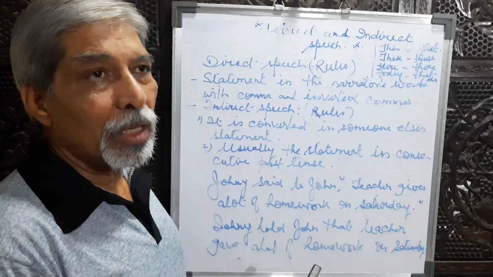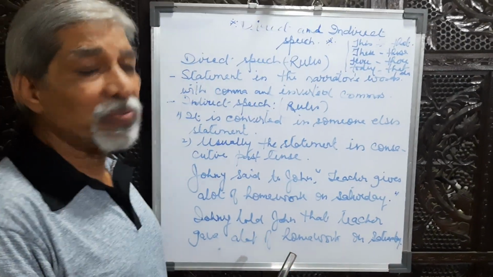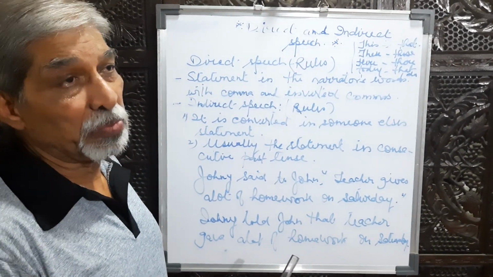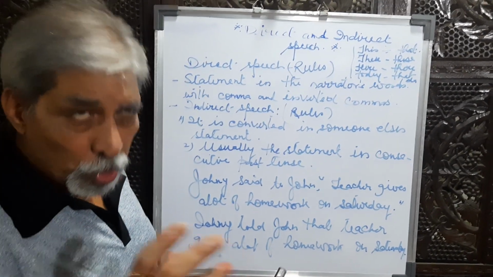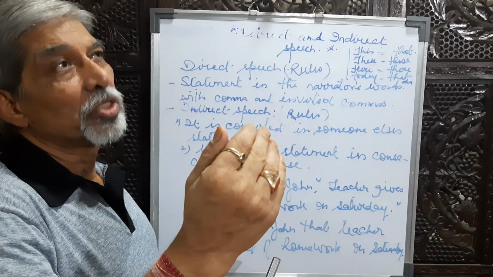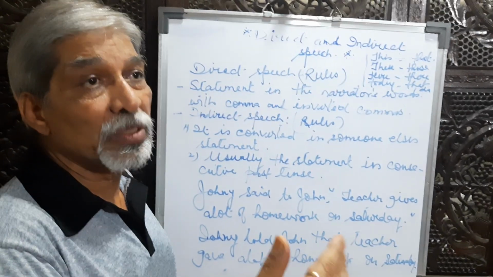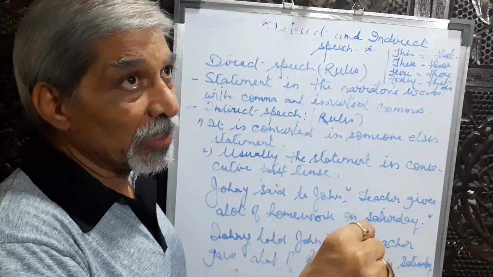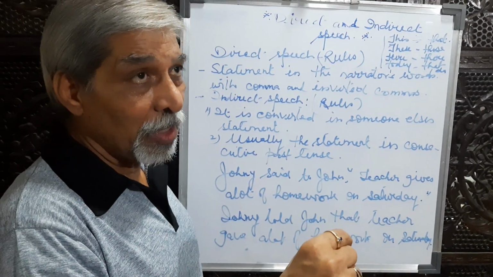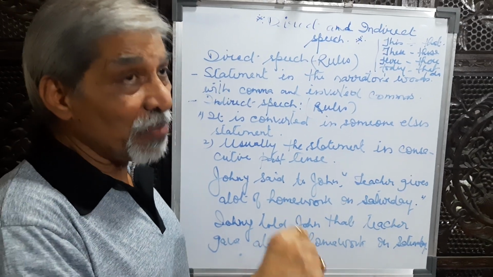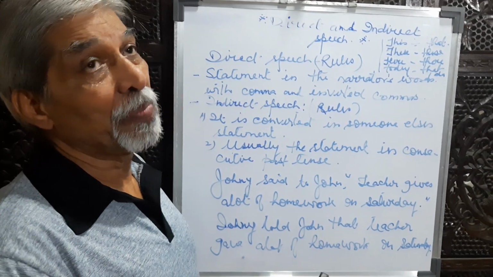So we will take different kinds of sentences and transform them into indirect speech. Usually, the sentences of present tense are converted into corresponding past tense. Simple present tense will convert into simple past tense, present progressive into past progressive, present perfect into past perfect, present perfect progressive into past perfect progressive.